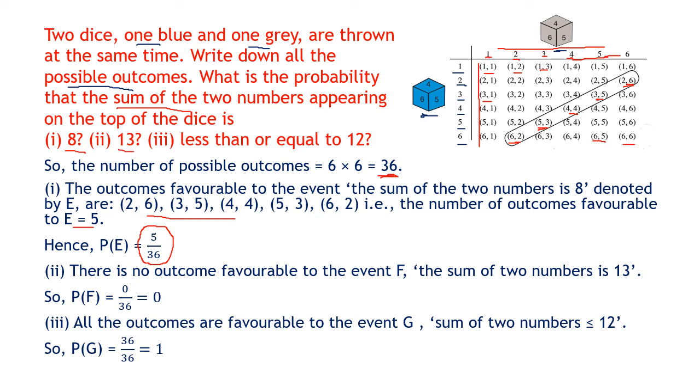Second case, the sum is 13. Now you can see the last one is 6 plus 6, 12. So it can never go to 13. It is impossible. The probability is 0 upon 36, or 0.